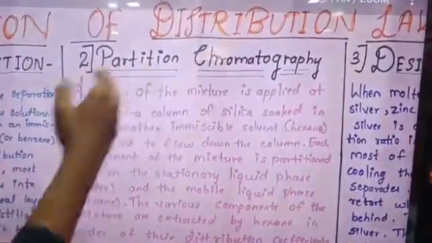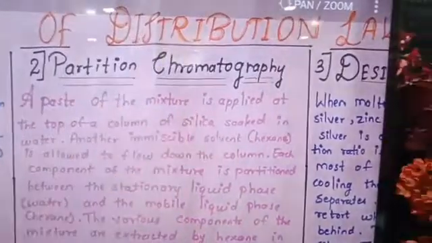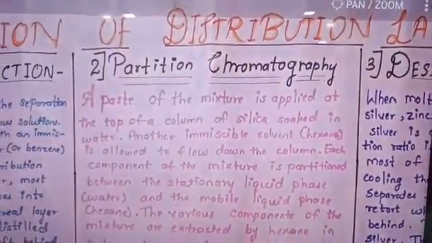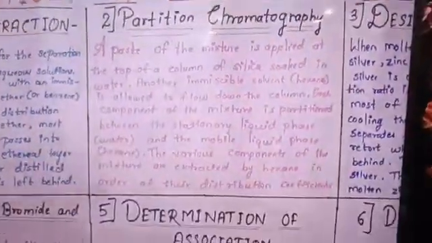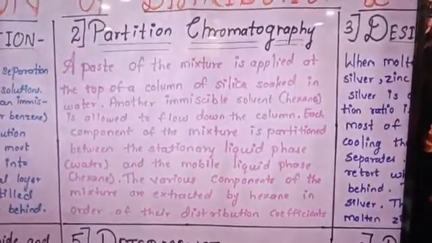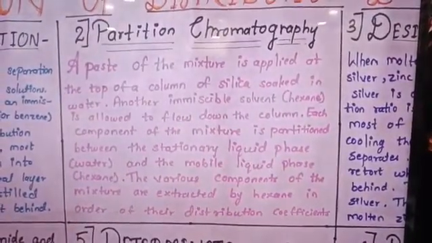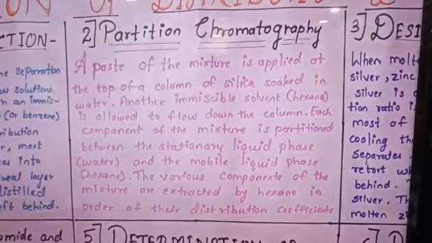Second, the partition chromatography. A paste of the mixture is applied at the top of a column of silica soaked in water. Another immiscible solvent, for example hexane, is allowed to flow down the column. Each component